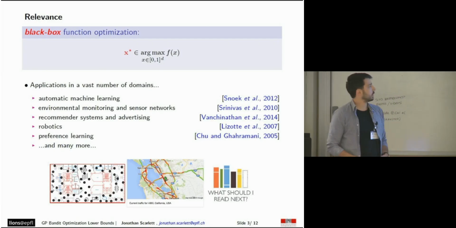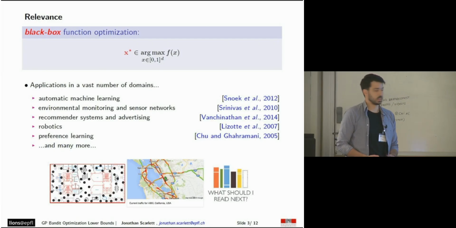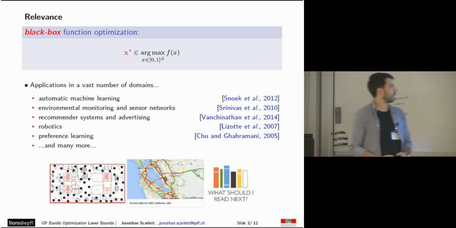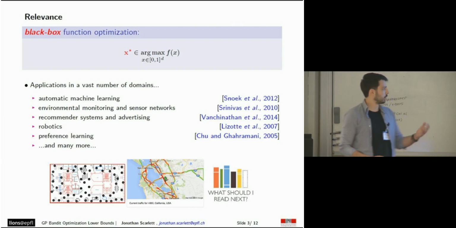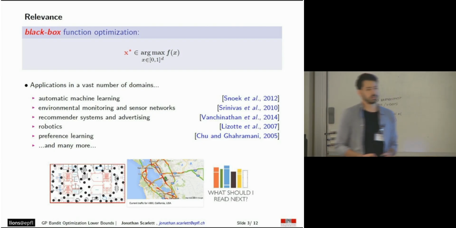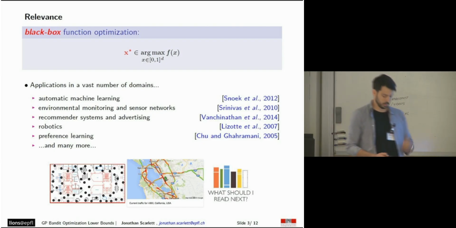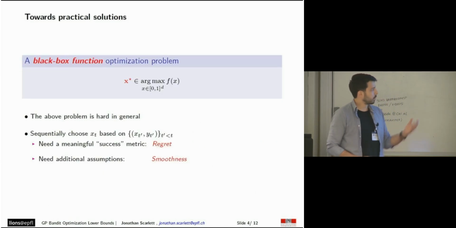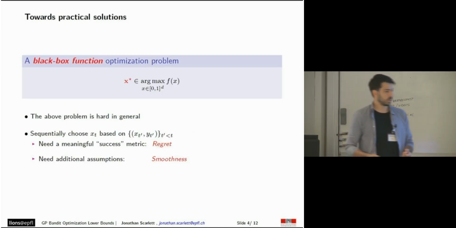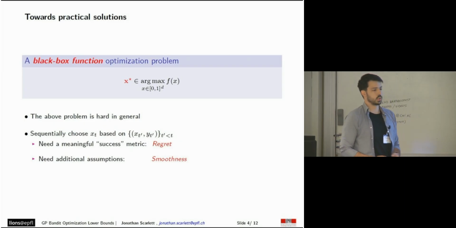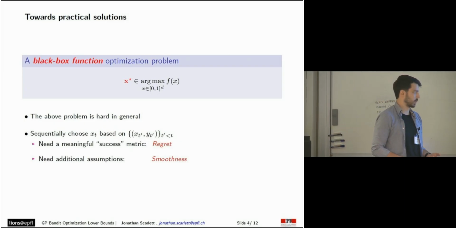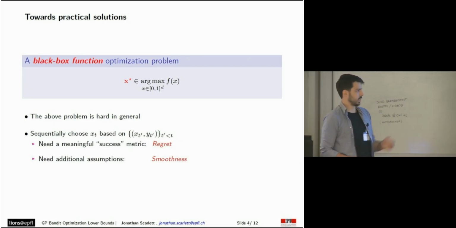Now, this problem is present in many applications nowadays, ranging from automatic machine learning to environmental monitoring, sensor networks, recommender systems, and so on. The problem itself is hard in general without any further assumptions. So in this work, we are going to assume that the function itself exhibits some sort of smoothness. I'll get back to this in a few slides.